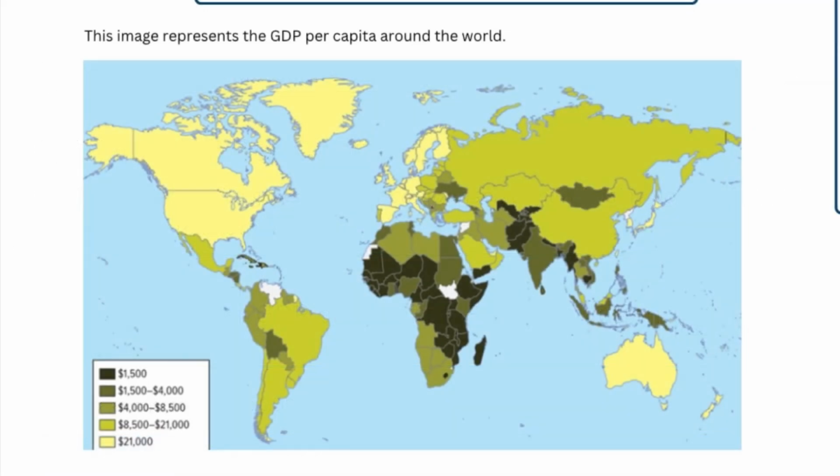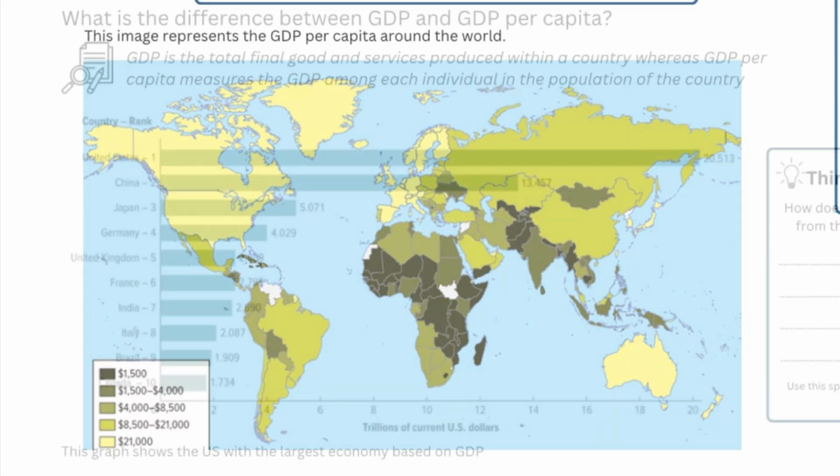High GDP per capita shows a high standard of living, but as you can see on the map, it is also population sensitive. That being said, in locations such as certain parts of Africa on the map, their GDP per capita is higher than some might think. This is due to the fact that there are fewer people in this location, which can increase the GDP per capita, whereas GDP would just show the actual production of a certain area.